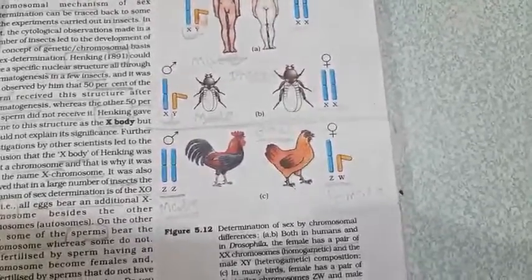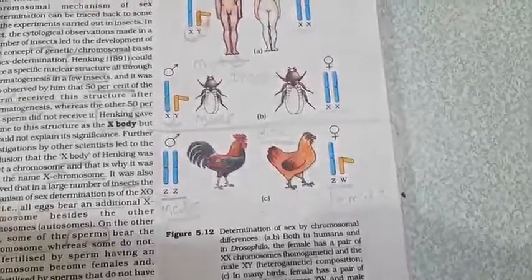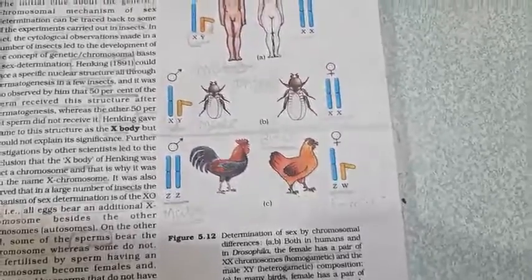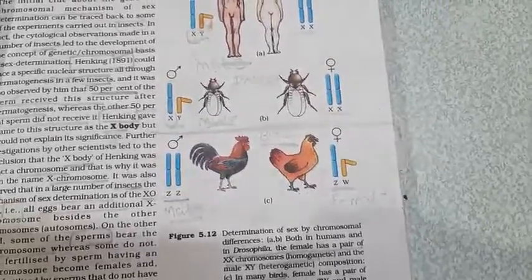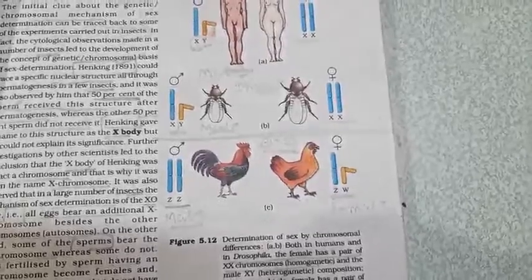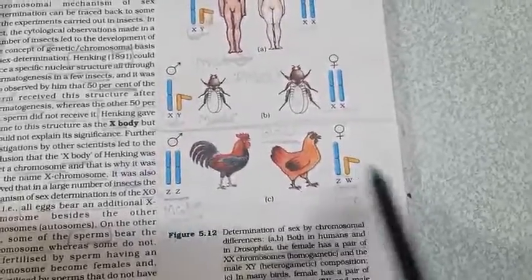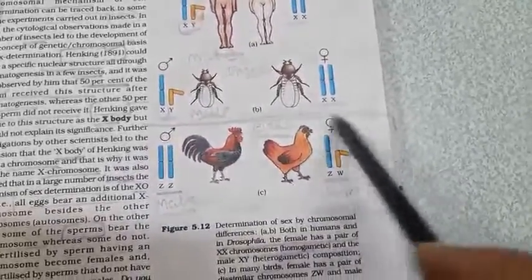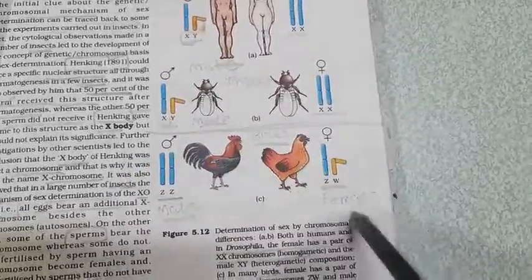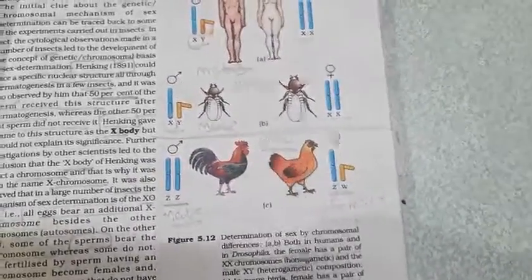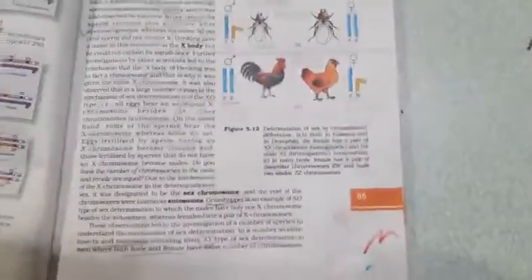These are the examples for sex determination. Thank you, student.